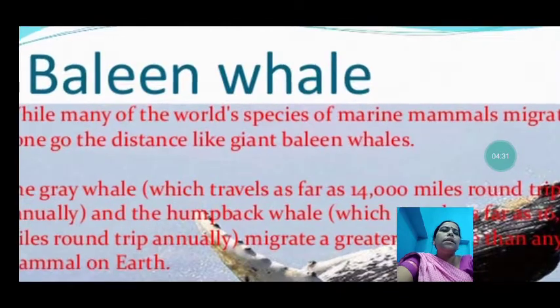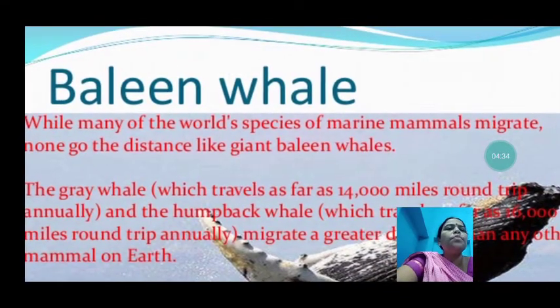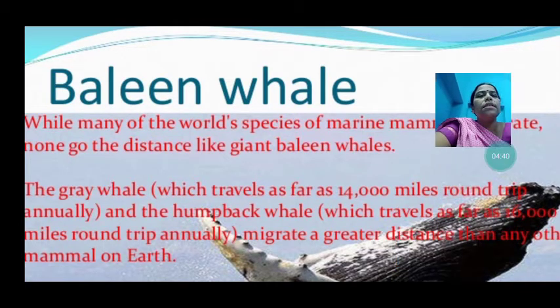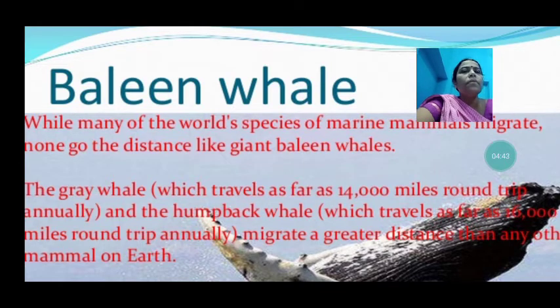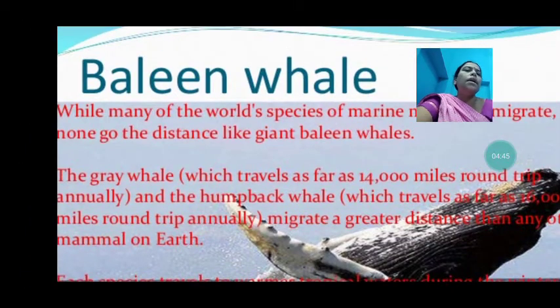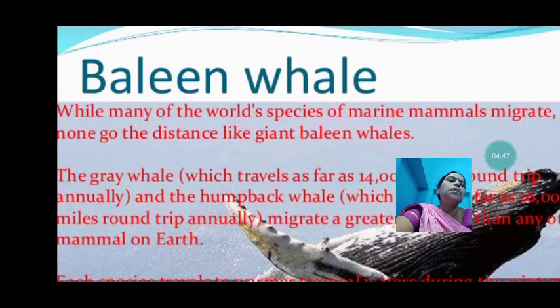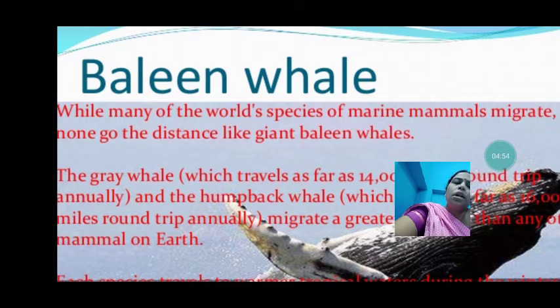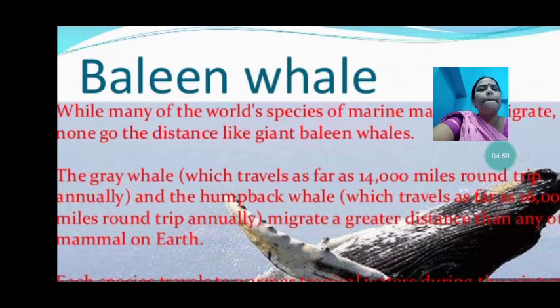While many of the world's species of marine animals migrate, none go the distance like giant baleen whales. These giant baleen whales are marine animals. What are marine mammals? Marine mammals are the mammals that live in the ocean, in salty water, and they migrate a longer distance. Now the grey whale travels as far as 14,000 miles round trip annually.